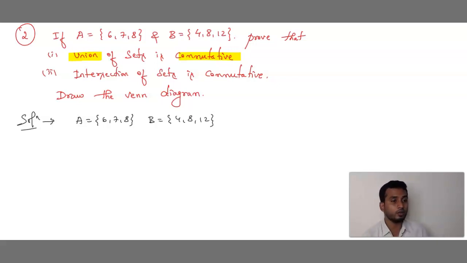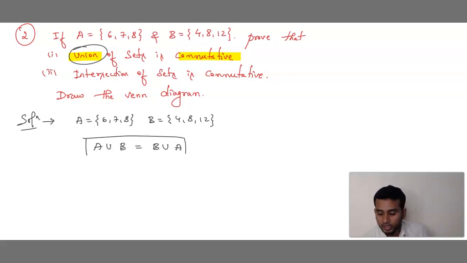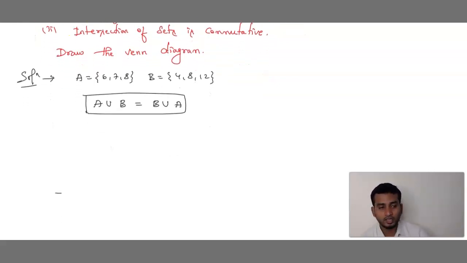What is the logic to remember commutative? AB is equals to BA. Understood? In this, what is the first condition? Union means write the U symbol. So here we have to prove that A union B is equals to B union A.